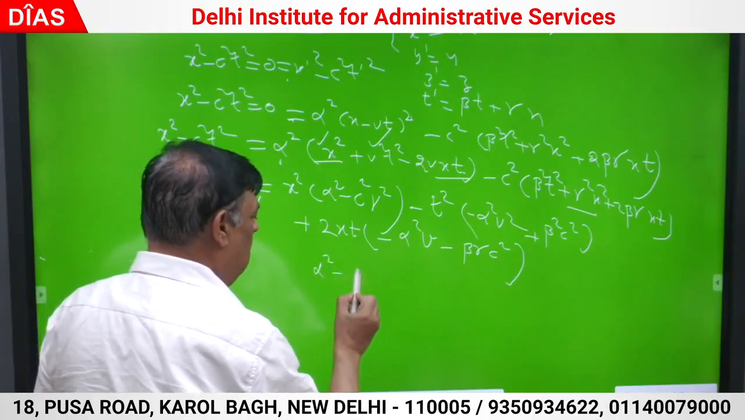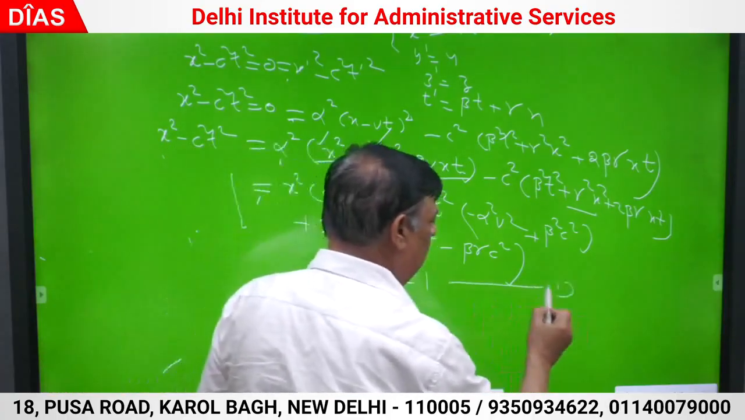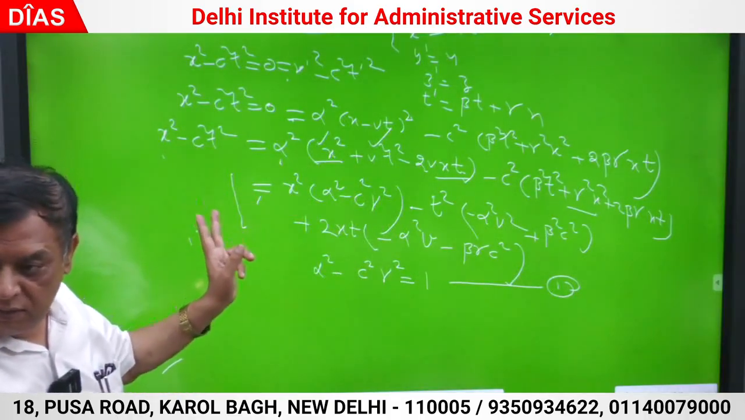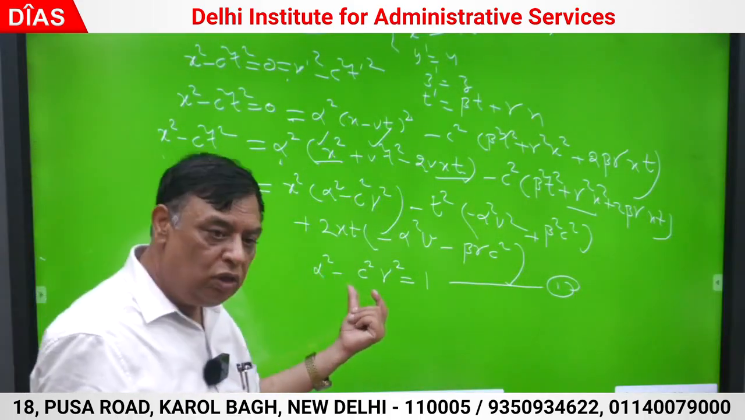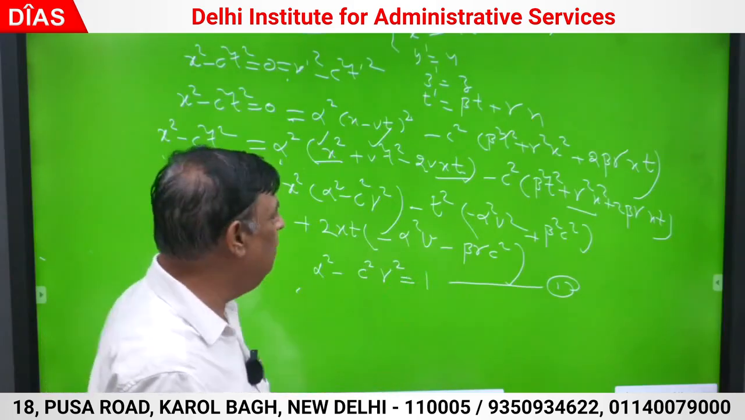alpha square minus c square gamma square is 1. ठीक है जी? Alpha square minus c square gamma square is 1. C is known to you. What are unknowns here? Alpha and gamma. One equation has been written.